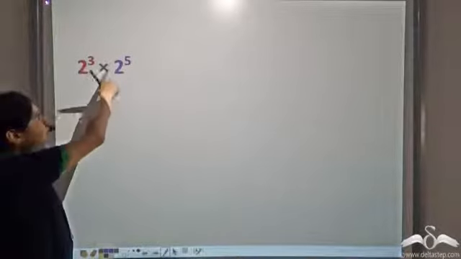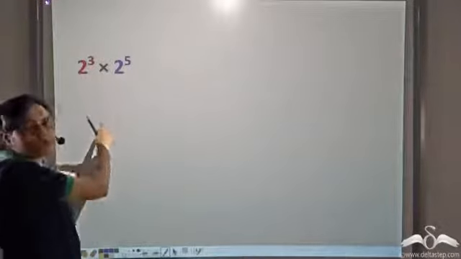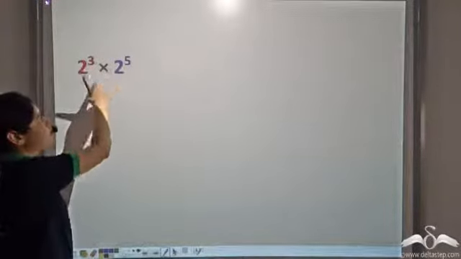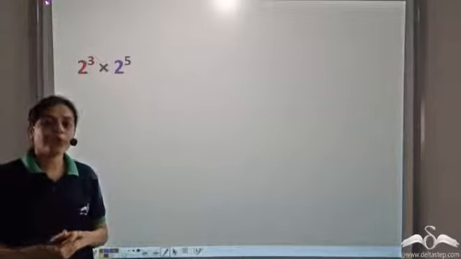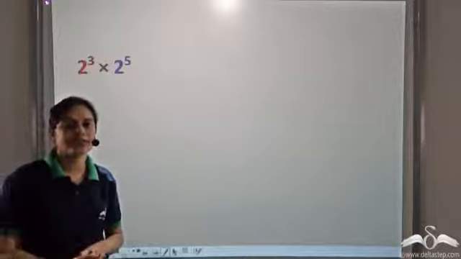We have 2 to the power 3 into 2 to the power 5. These are two exponentials. They have the same base 2. So let us see what happens if we multiply two exponentials with the same base.